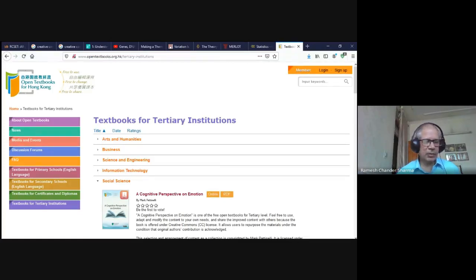Okay, so these are some of the resources which I wanted to share with you, that how it can help our colleagues in making use of them. These are quite good quality materials. When they were commissioned, they tried to find good authors, and then review was done on the basis of quality parameters. Even the community rates that material when they read it. Say, for example, there are these stars. We can simply rate a product and give our opinion about it. So we can be assured about the quality of that work.